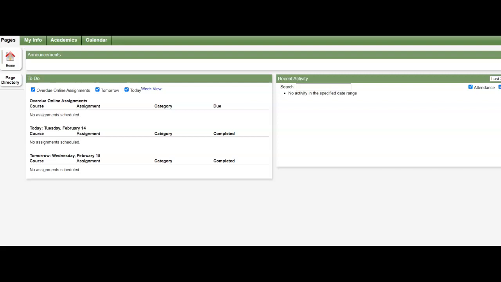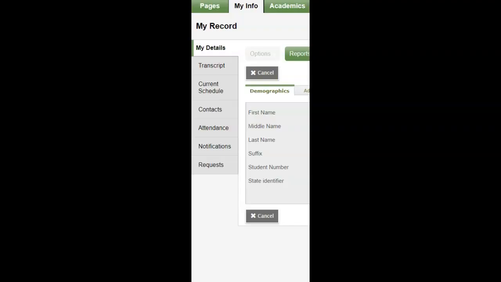For this next step, you will need your filled course selection sheet, computer, internet connection, and the student's Aspen login information. Once you're logged into Aspen, go to the top of your landing page and click onto My Info. On the right hand side, you will now be able to see your transcript, which should include the courses you took and grades.